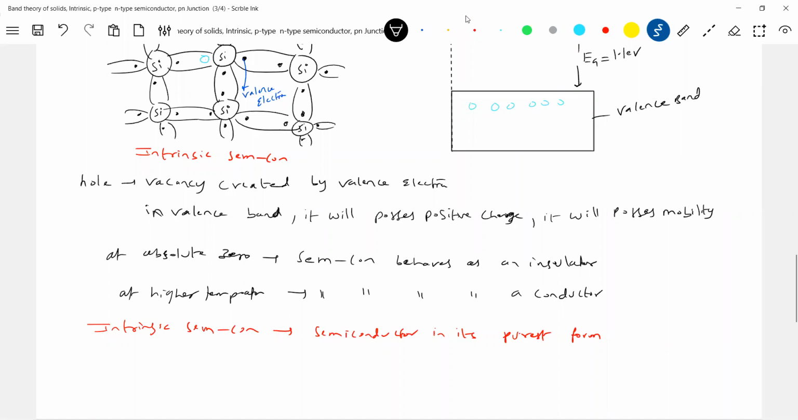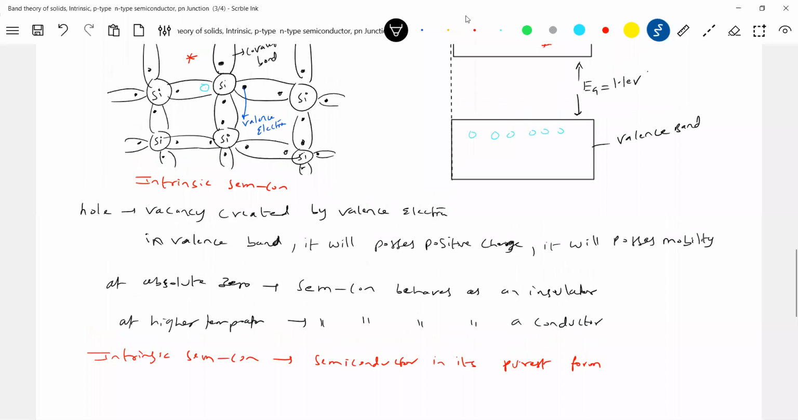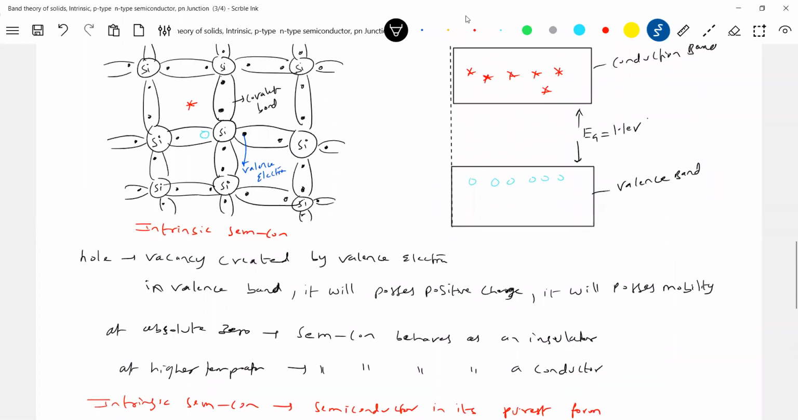Okay, this is about the theoretical band theory. Now we'll define a few things here. Intrinsic carrier concentration.